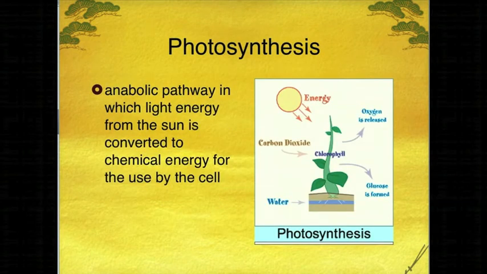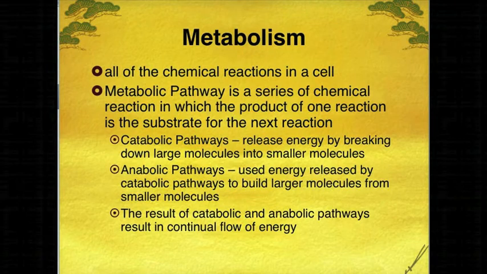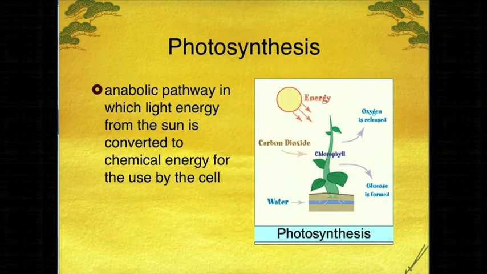All right, so photosynthesis is an anabolic pathway. Light energy from the sun is converted to chemical energy for use by the cell. So we are capturing energy, we are using energy from the sun in order to convert it to chemical energy, and we're creating larger molecules.